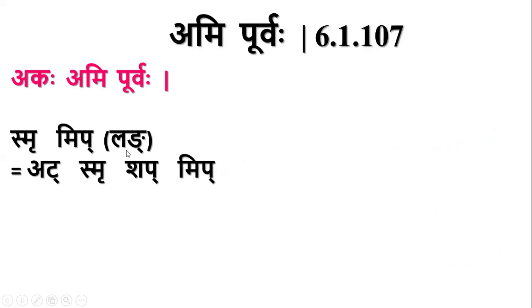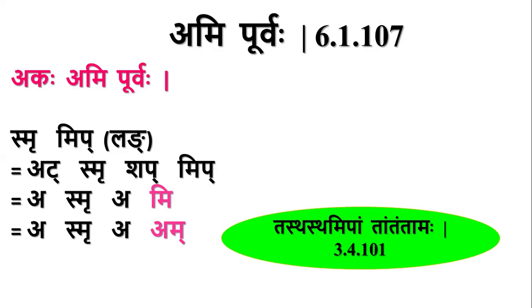Lang is a Sarvadhatuka Lakara. Mip is the Uttama Purusha Ekavachana Pratyaya. By deleting the letters, we get from At we get A, from Shap we get A, from Mip we get Mi.